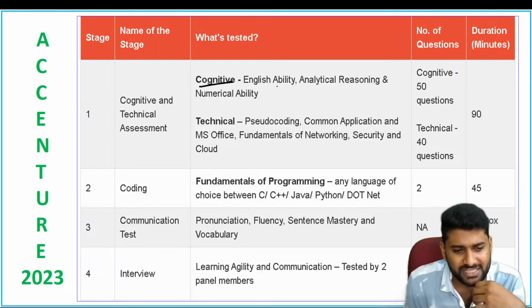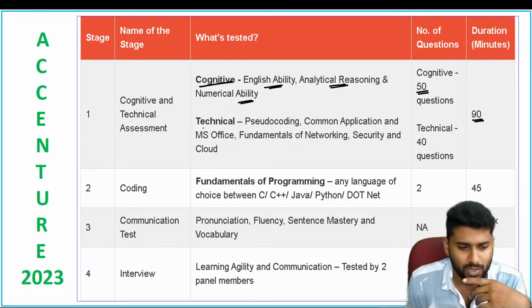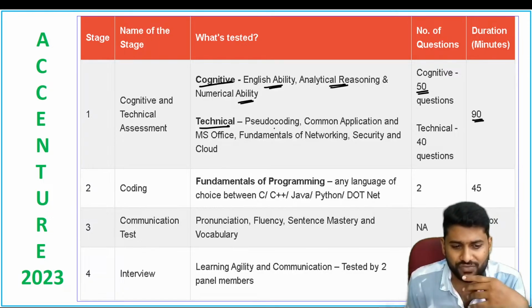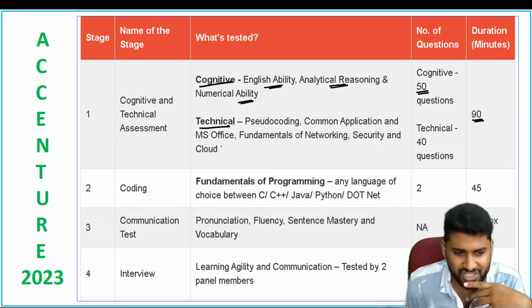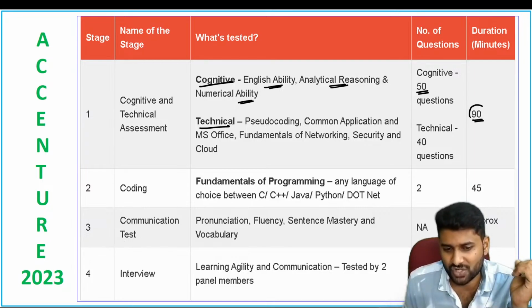The cognitive test covers English ability, analytical reasoning, and numerical ability, with a total of 50 questions in 90 minutes. The technical test covers pseudocode, common applications in MS Office, and fundamentals of networking and security cloud, with 90 questions in 90 minutes.